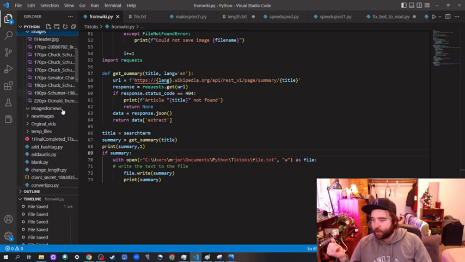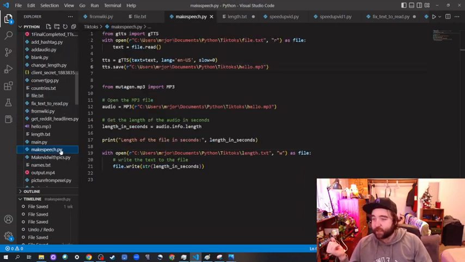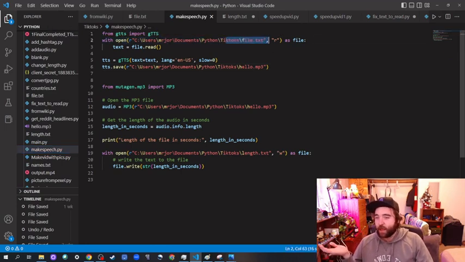So then what's the next thing it did? The next thing it did was make speech. And again, I don't know how to do this. It just gets the text file and makes a speech with it. And saves, I didn't even change this name. It still just saves it as Hello MP3 because that's what ChatGPT made it.